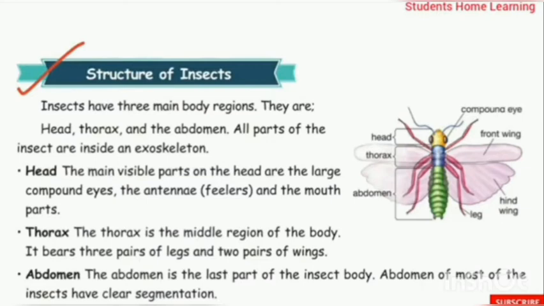There are some insects which cannot fold their wings. Example, dragonfly. Some insects are wingless. Example, silverfish. Do you know the compound eyes of insects are made up of small units called ommatidia.